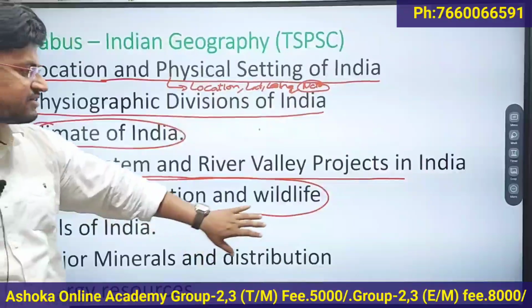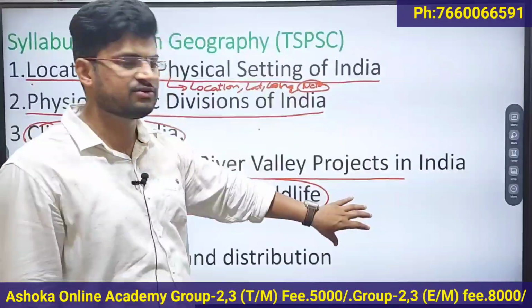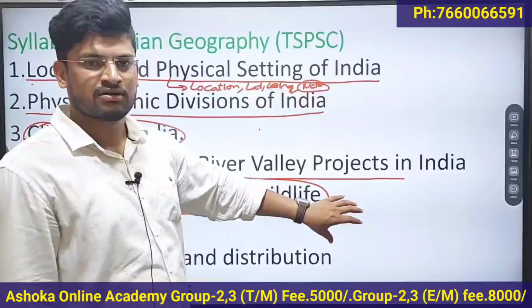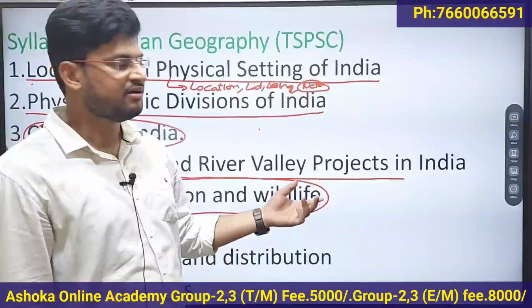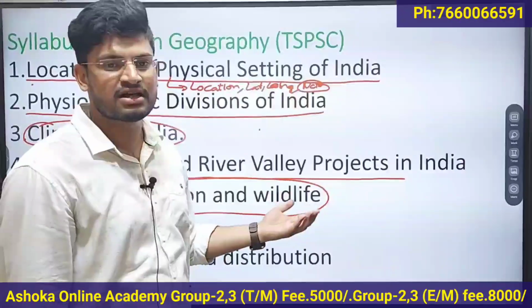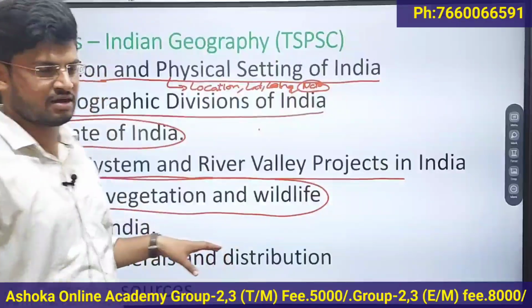And the conservation of wildlife, like what are national parks, what are biosphere reserves, what are wildlife sanctuaries, the difference between them, which animal is famous for which national park, and which species are under extinction. So you have to focus on these aspects in this chapter.